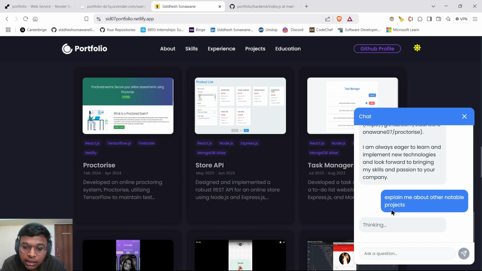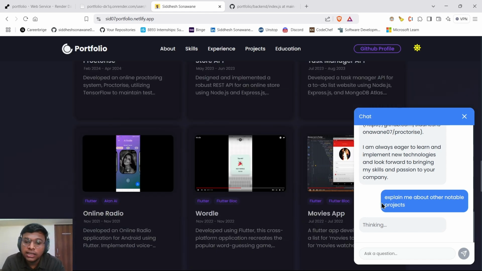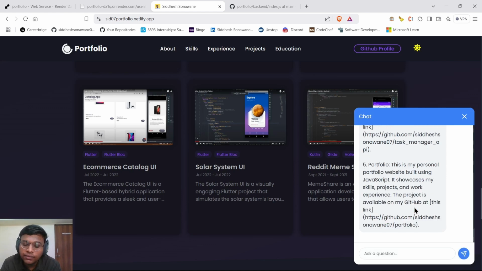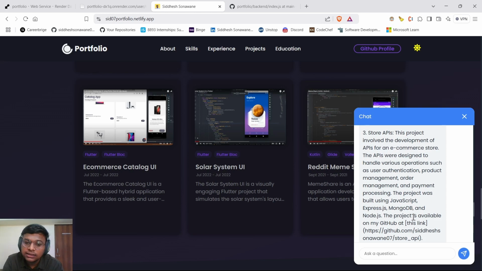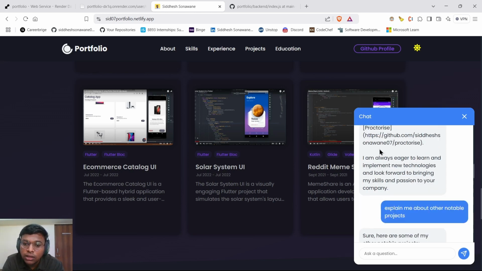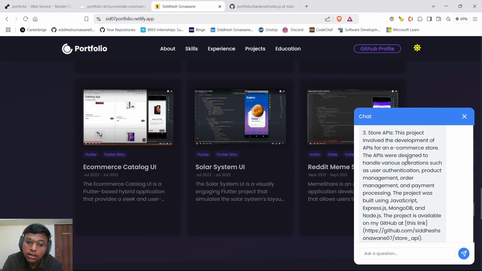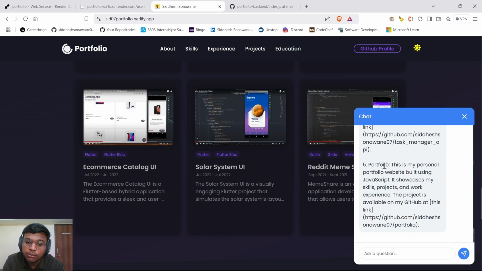When I input this query, what it does in the backend is that it makes a call to the GitHub API, which in turn returns a JSON format, which is then fed into the LLM, stored as a vector store, and then when we ask a question, it searches the knowledge base. So here are my some notable projects. We have proctoring system, chat parsing system, store API, task manager API, portfolio.